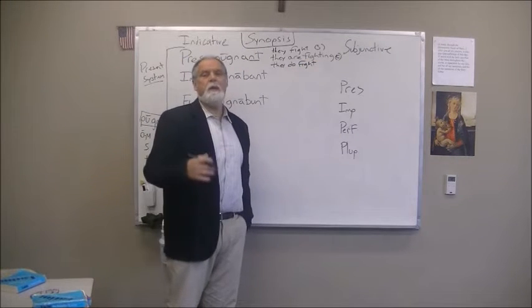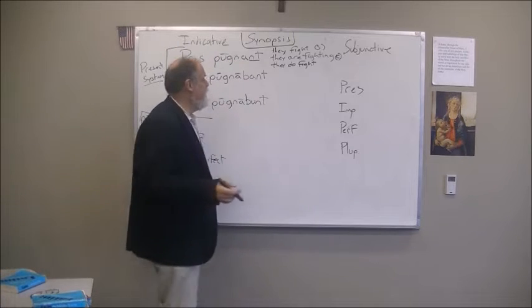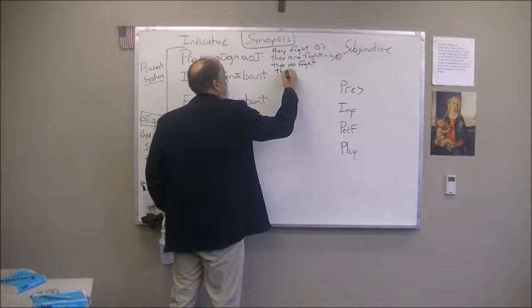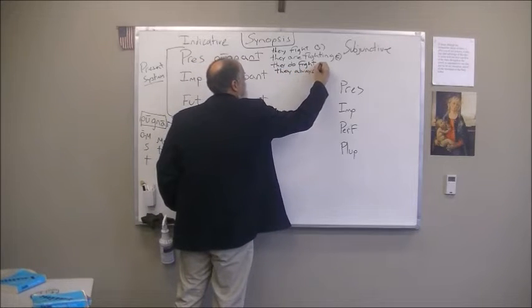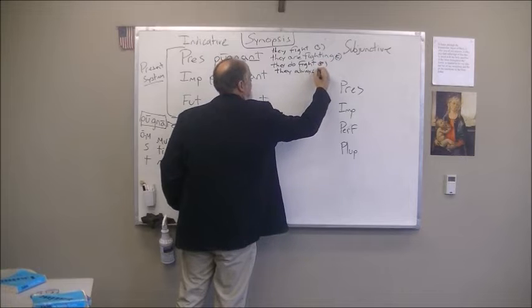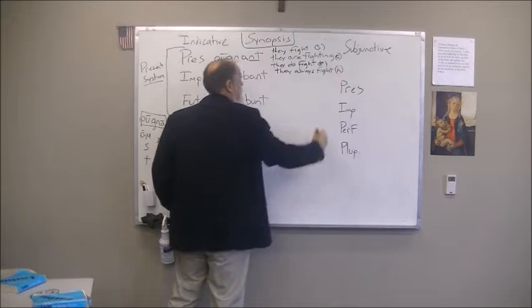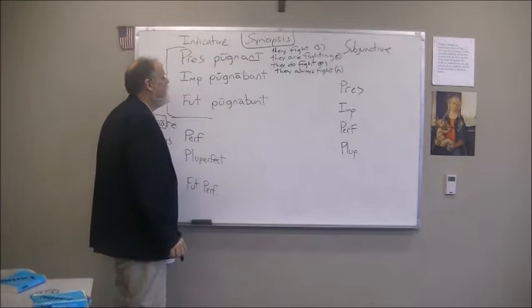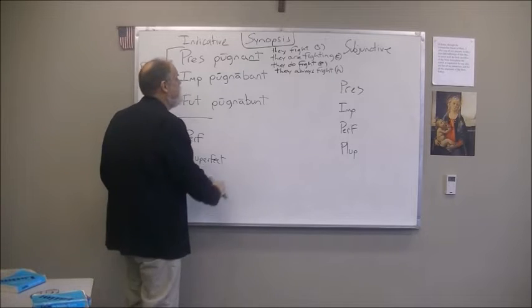And your parents probably complain about this, maybe with your siblings or with people that they know. They always say, they always fight. They always fight. And that is the habitual. So this is the emphatic, and this is the habitual. This is something people do all the time, the habitual. All right? So those are the four aspects for pugnat.